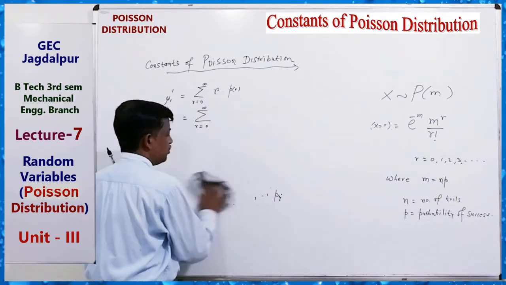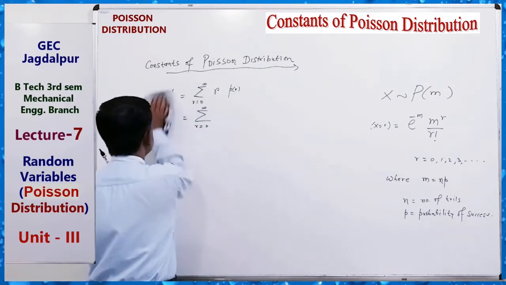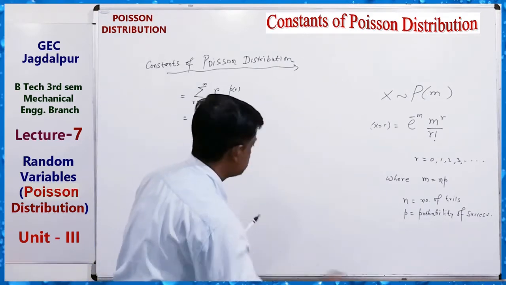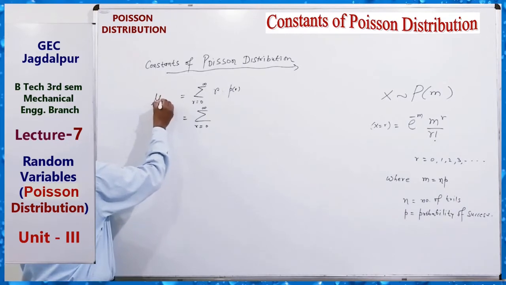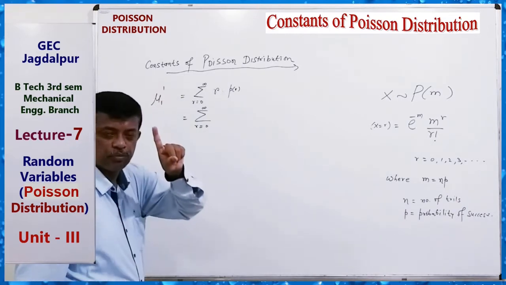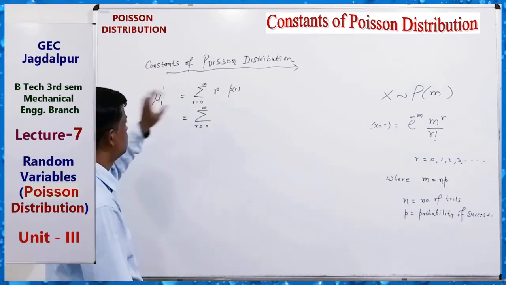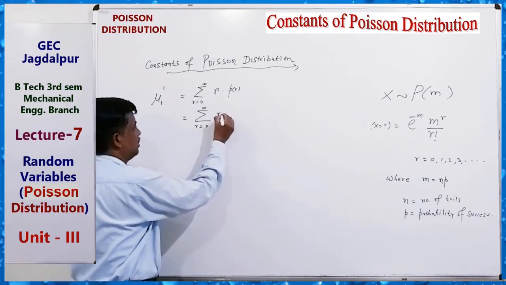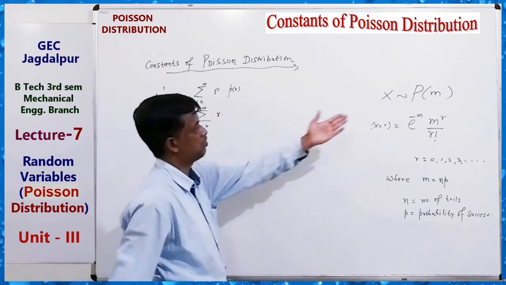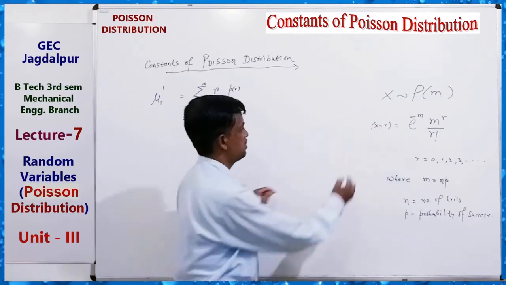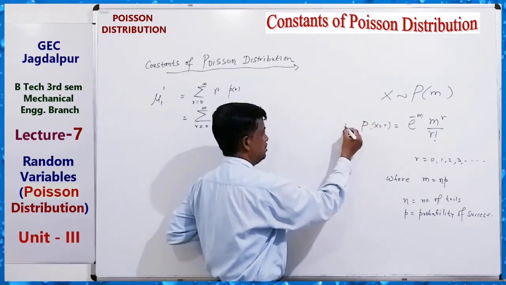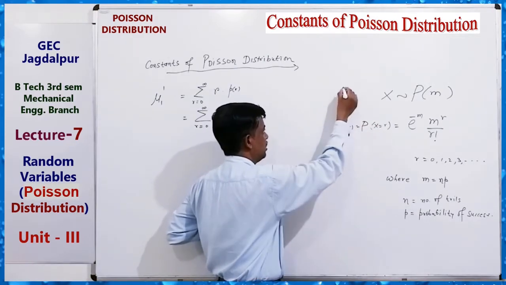So we can find mu1 dash. Mu1 dash means the first moment about origin. This r into p r, for the Poisson distribution, this is p r.